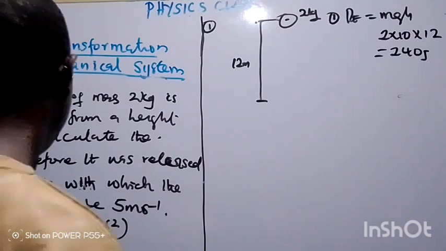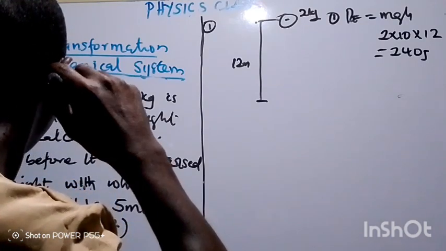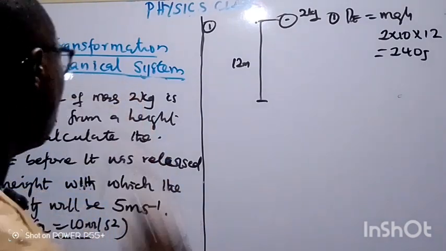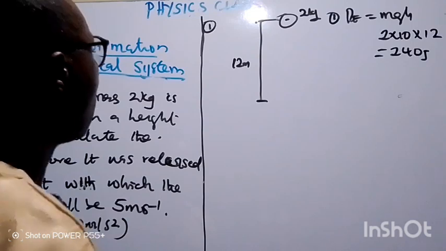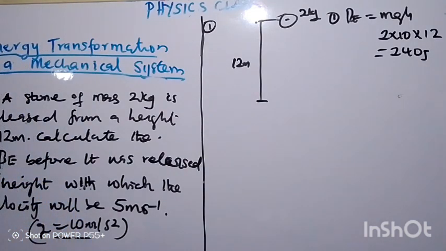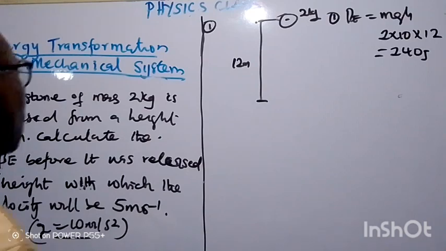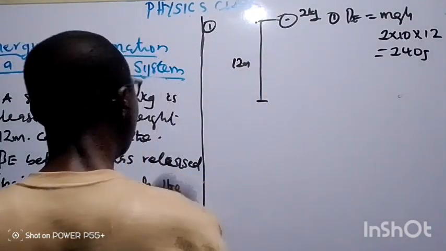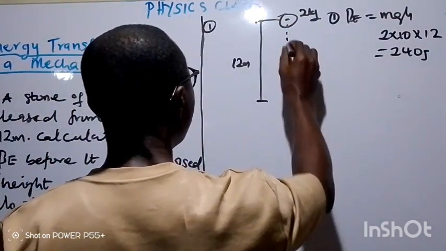2 multiplied by 10 multiplied by 12 will give us 240 joules. Question number 2 says at what height will the velocity be 5 meters per second? Here now, velocity is given as 5 meters per second. But the first thing we need to do is calculate the energy at that particular point also. Let's say it falls to this point.